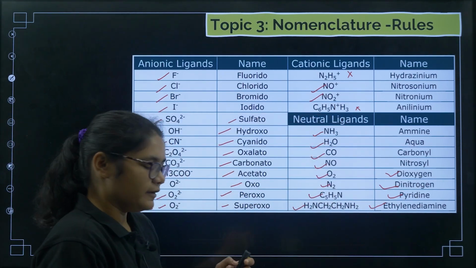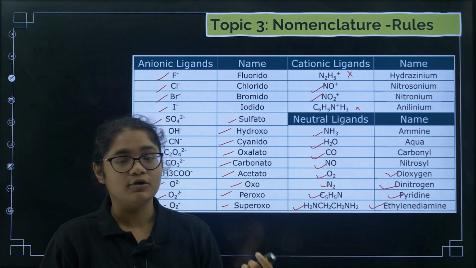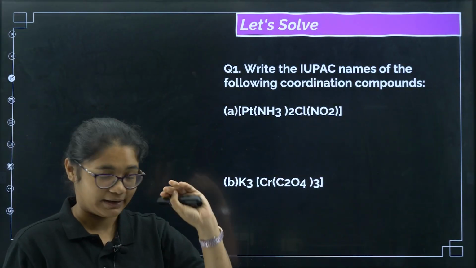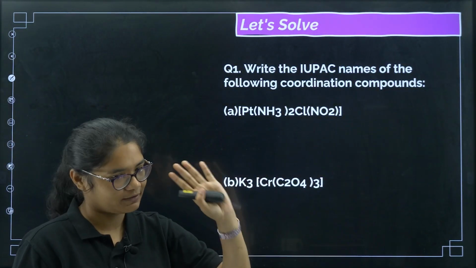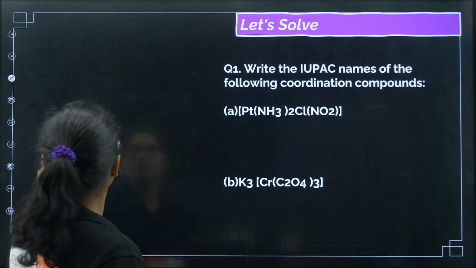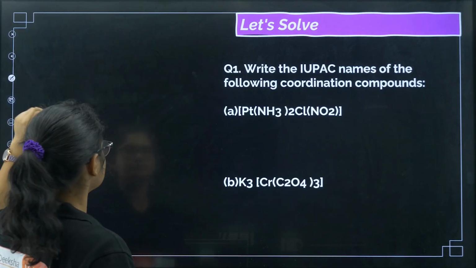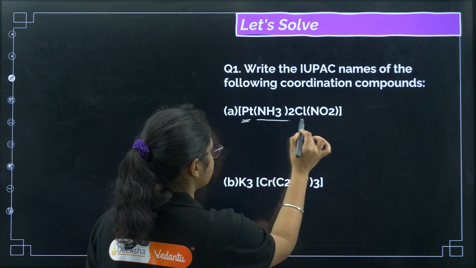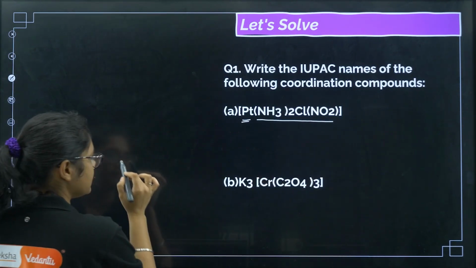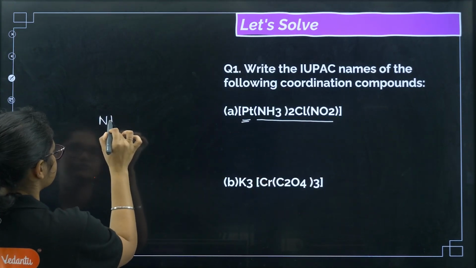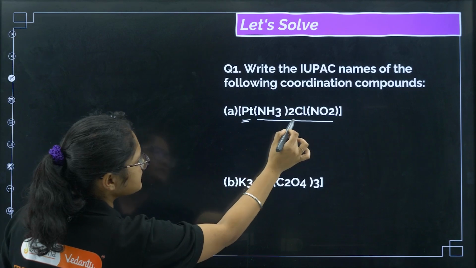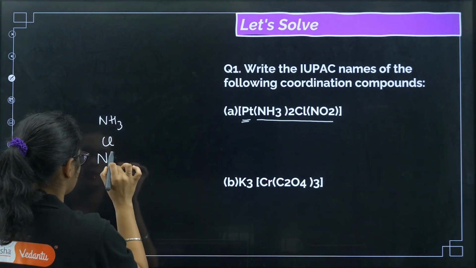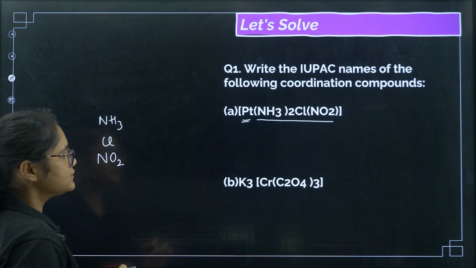Okay. Ready students, let's go and solve the questions now. I hope all of you may not have remembered the rules, but do not worry, we'll apply the rules here. Now coming to the first one. Okay, so now you see this is a metal. These are the ligands. So what are the ligands written here? There is one ligand NH3, there is chlorine and there is NO2. So these are the ligands.